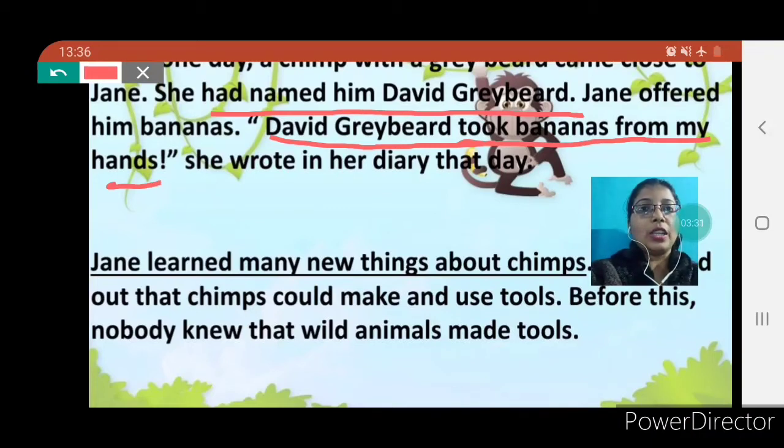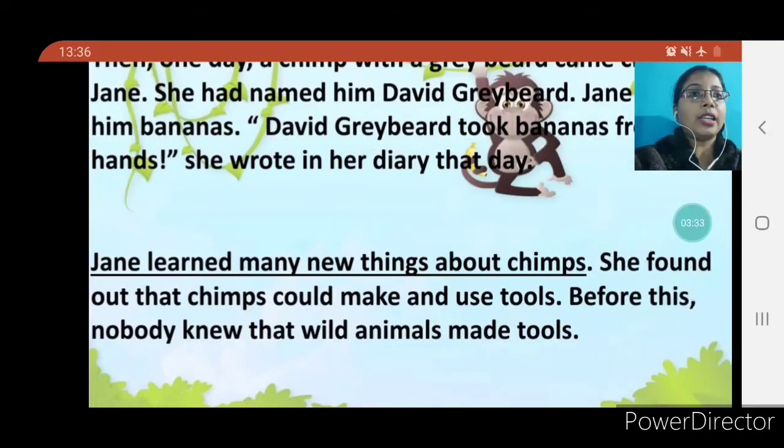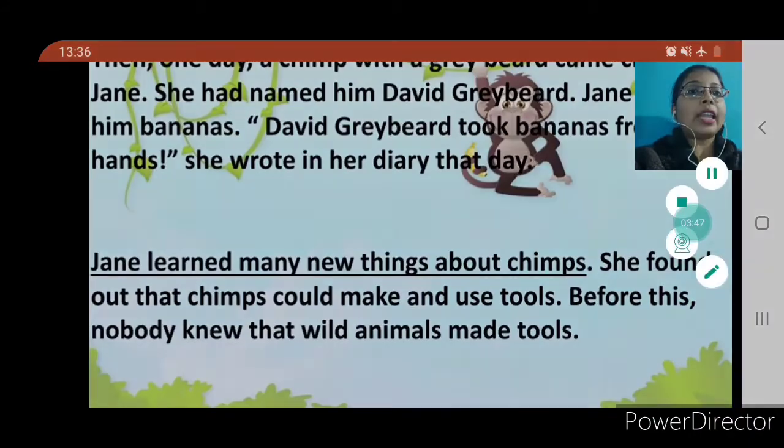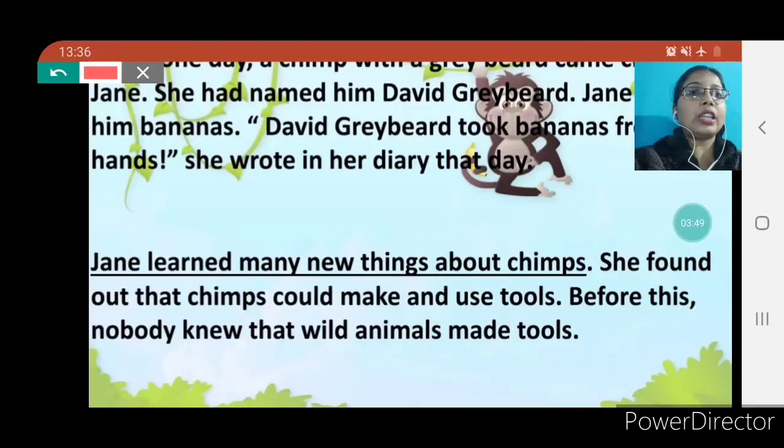Okay, children. So moving towards our next paragraph, she learned many new things about chimps. She found that chimps could make and use tools. Before this, nobody knew that wild animals made tools. So here, Jane learned many new things about chimps. You have to underline this sentence as well in your book. Okay, children?